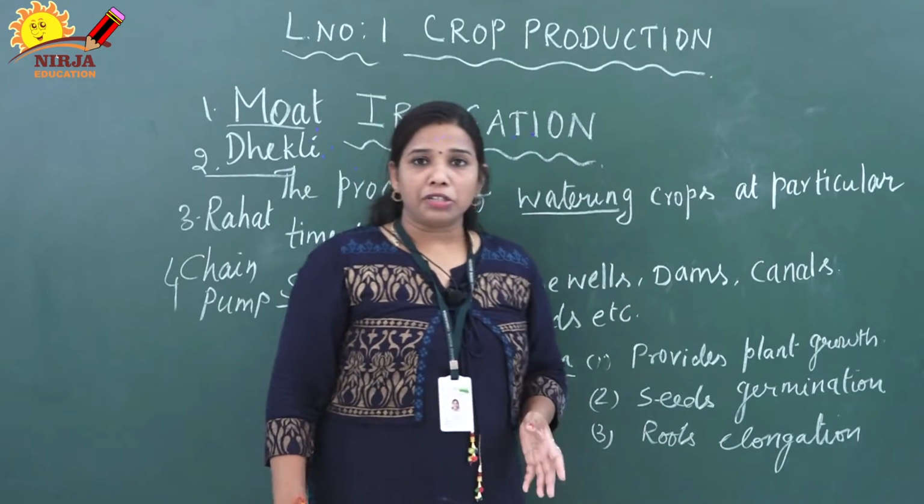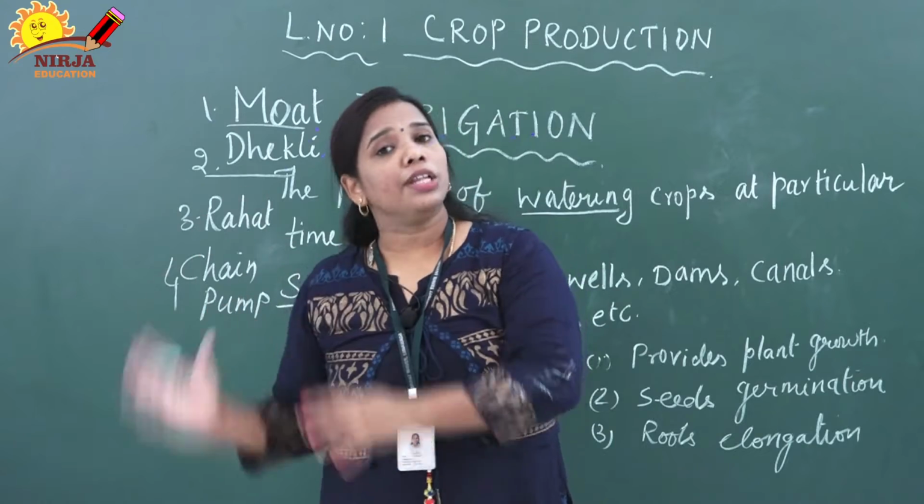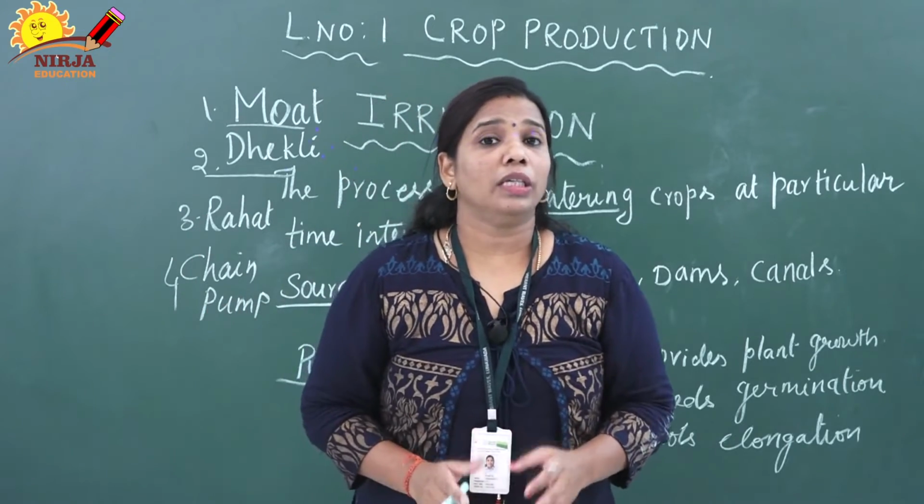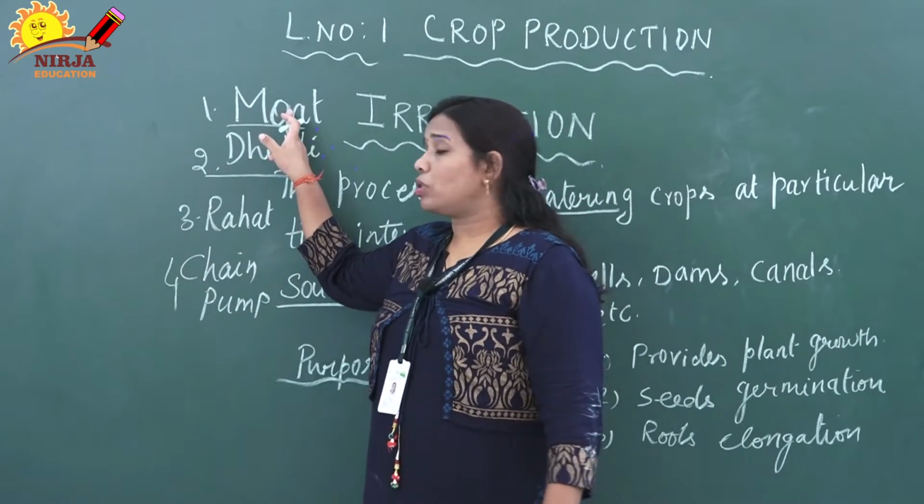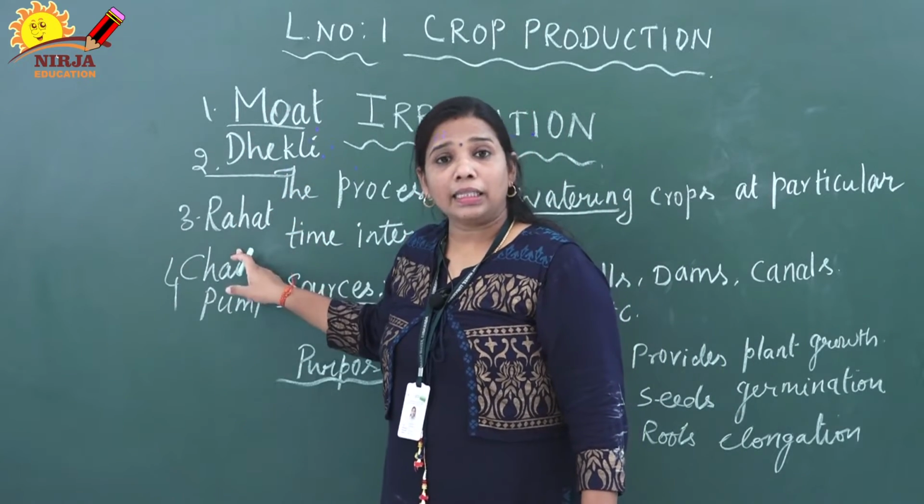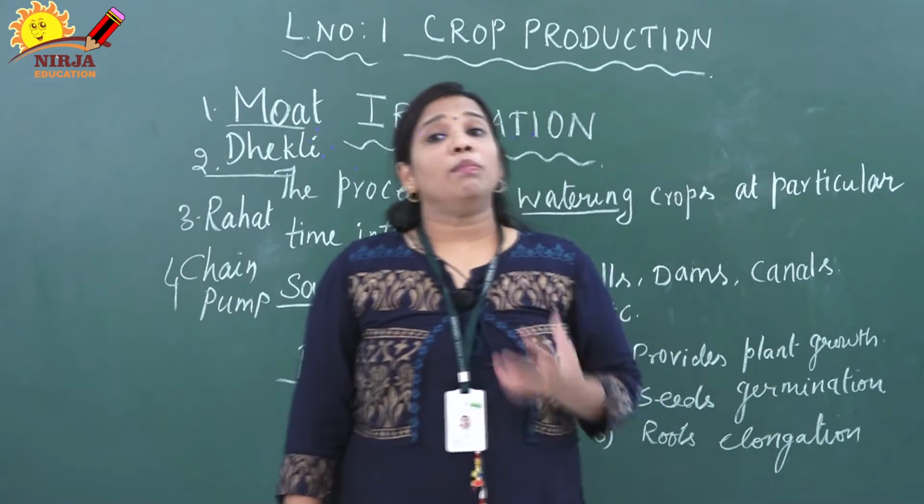What are traditional methods? The irrigation processes done traditionally are called traditional methods. There are four traditional methods: moat, dhekli, rahat and chain pump. First, what is meant by moat?